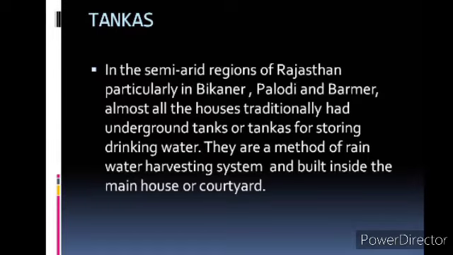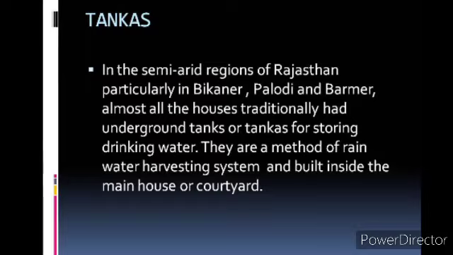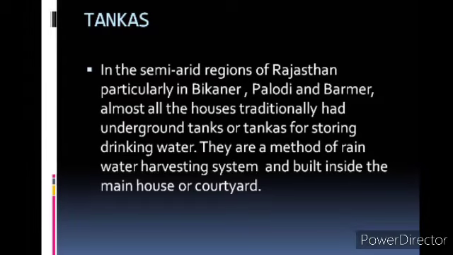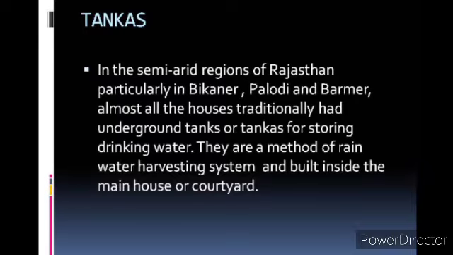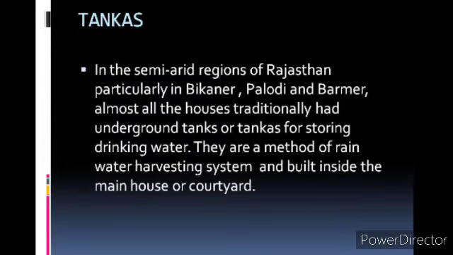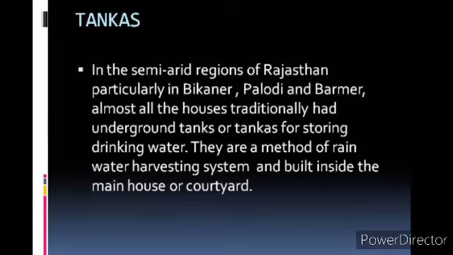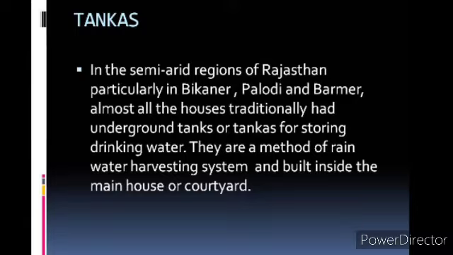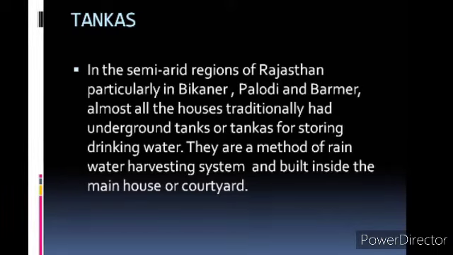For example, a tanka in one household in Phalodi had a tank that is 6.1 meters deep, 4.27 meters long and 2.44 meters wide. And these tankas were partly well-developed rooftop rainwater systems and were built inside the main house and the courtyard. So they are connected to the sloping roof of the houses through pipes.